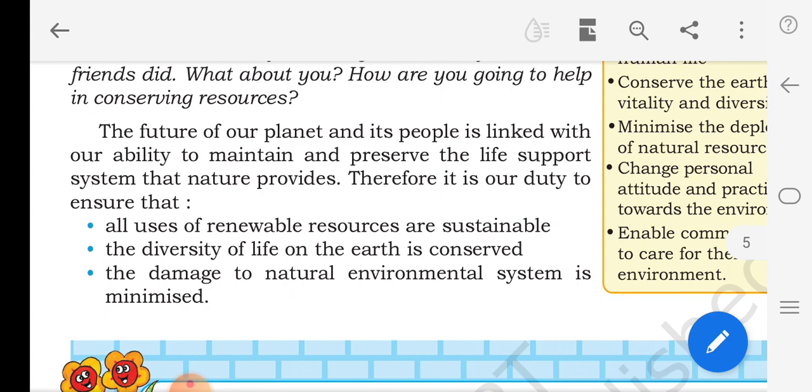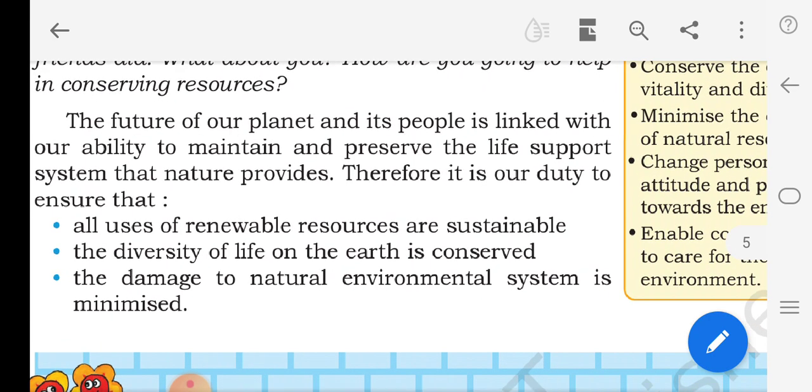Let's see how to conserve resources. We have already learned reduce, reuse, recycle. We are familiar with this slogan, no? How to conserve our resources by reducing, reusing or recycling. Let's see what reduce is. Reduce means minimizing the amount of natural and manufactured resources we consume in our daily life, so we have to reduce it. Recycle means using old products in new ways.